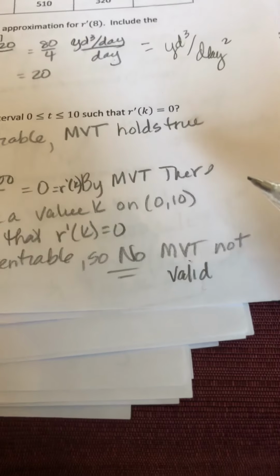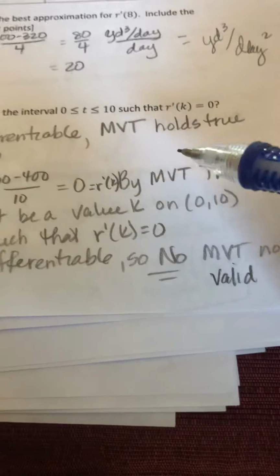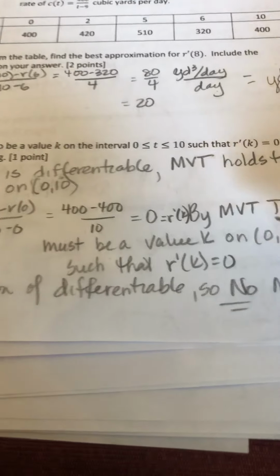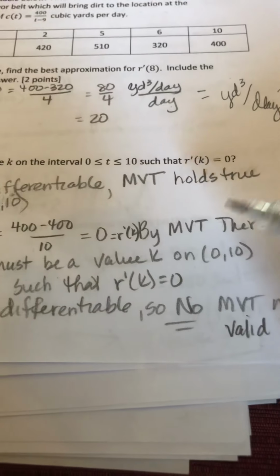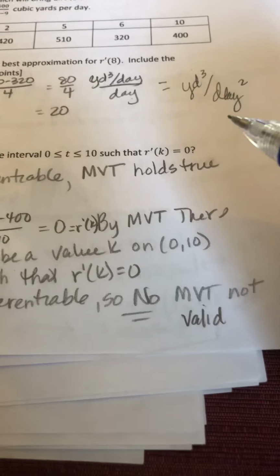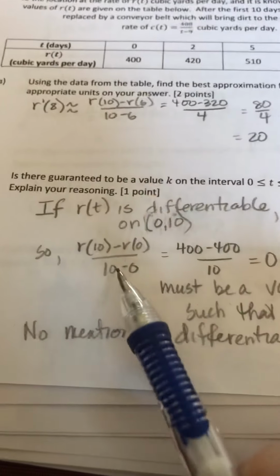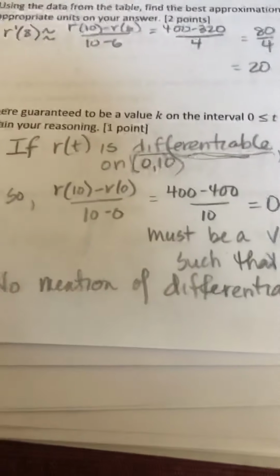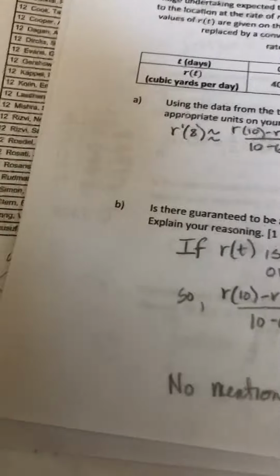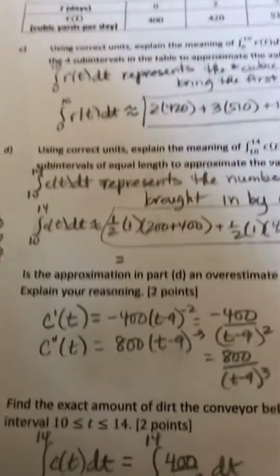So no, there is not guaranteed to be a value of K such that R prime of K equals 0, because we don't know that R is differentiable. So we have to look for that word differentiable. If we don't have that word, we can't go to the mean value theorem.